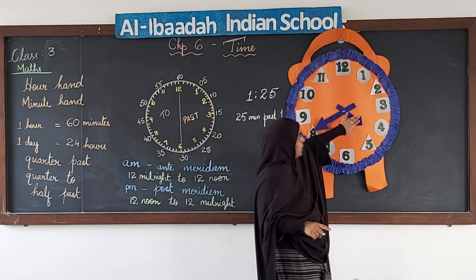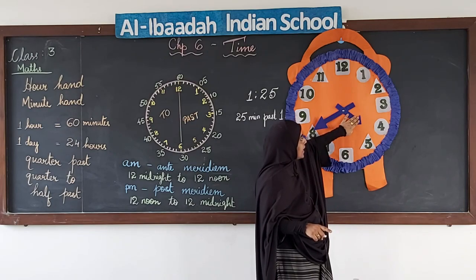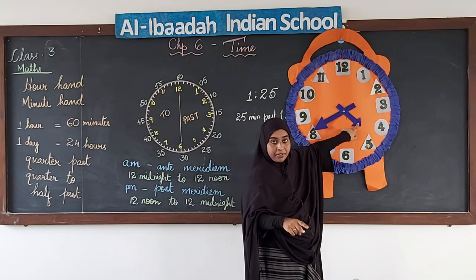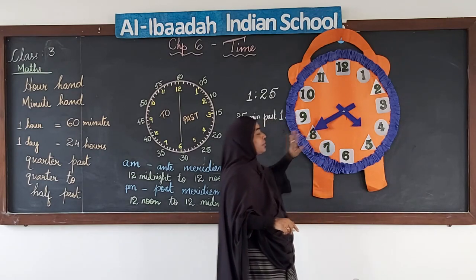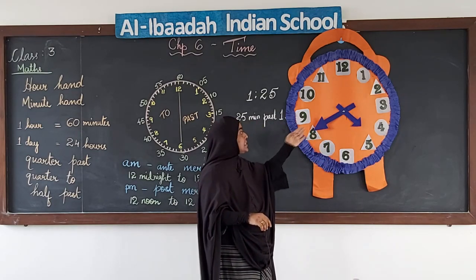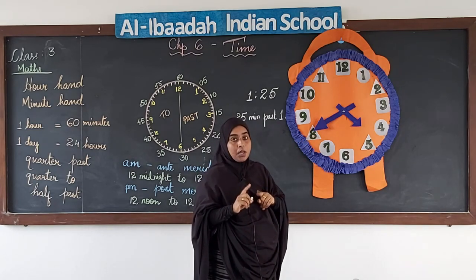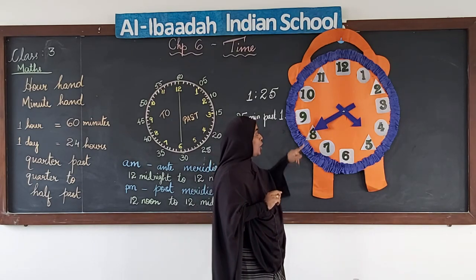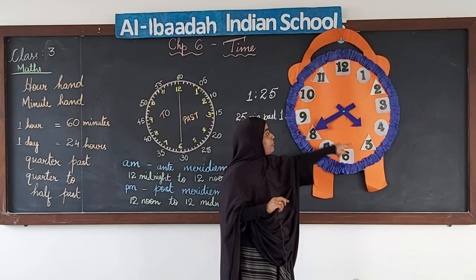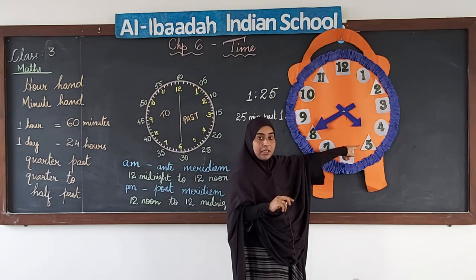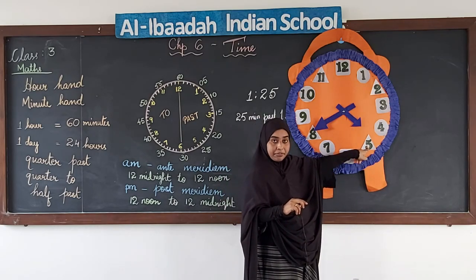Now the hour hand is between 4 and 5, close to 5, correct? So when we have the minute hand in the second half of the clock, we have to use to. But now we have to see how many minutes more we have for the next hour, that is 5. It is coming closer to 5, right?